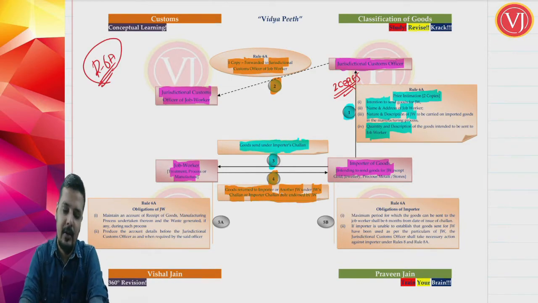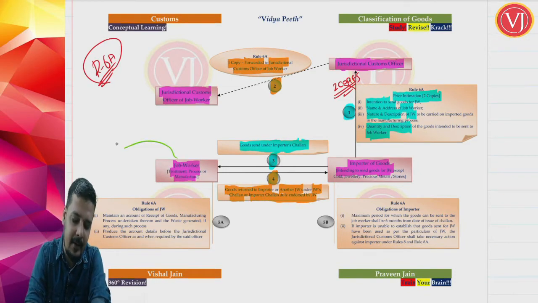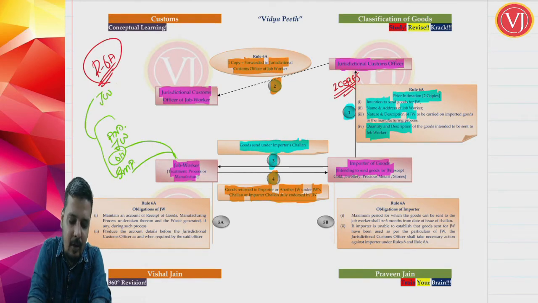Now understand, the job worker can return the goods to another job worker, or to the importer, and it can happen with the job worker's independent challan or the same original importer's challan endorsed by the job worker.